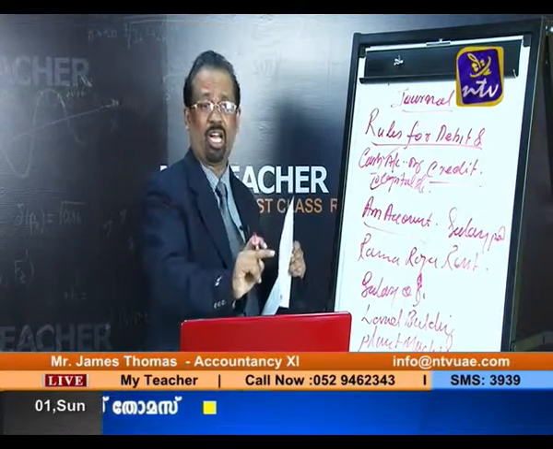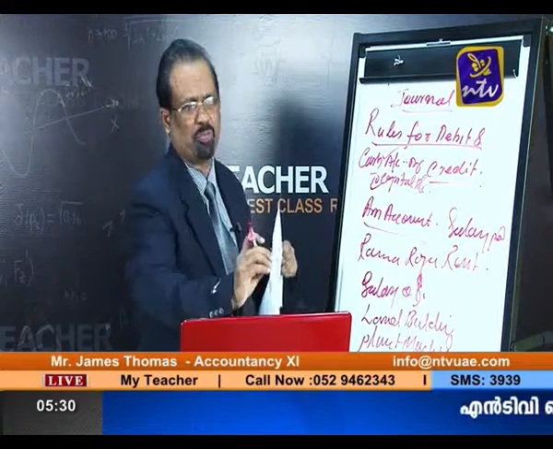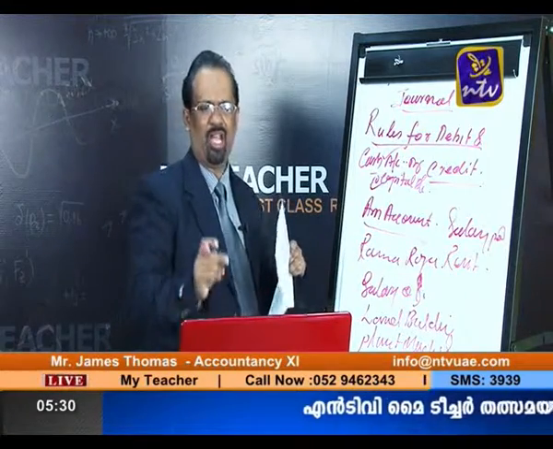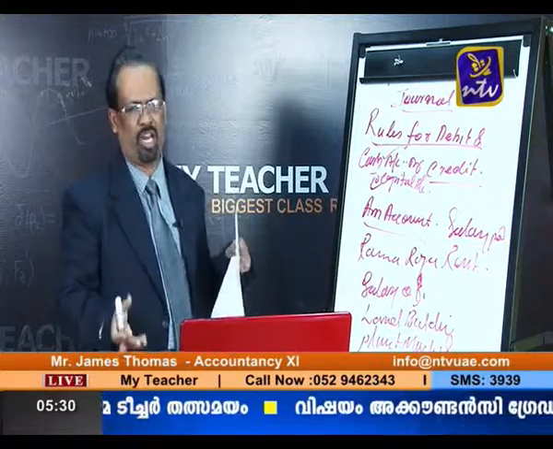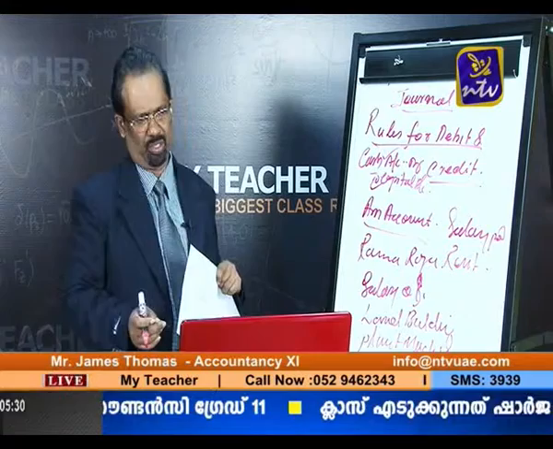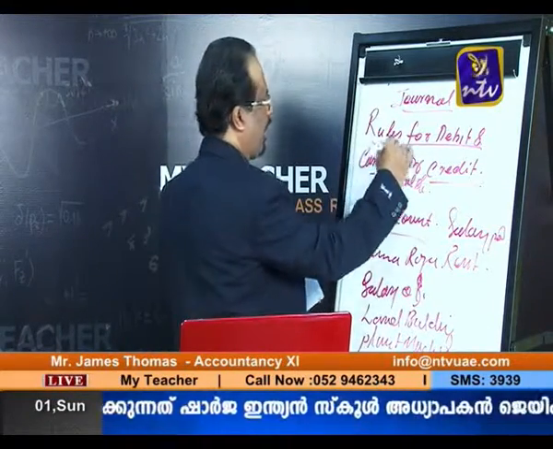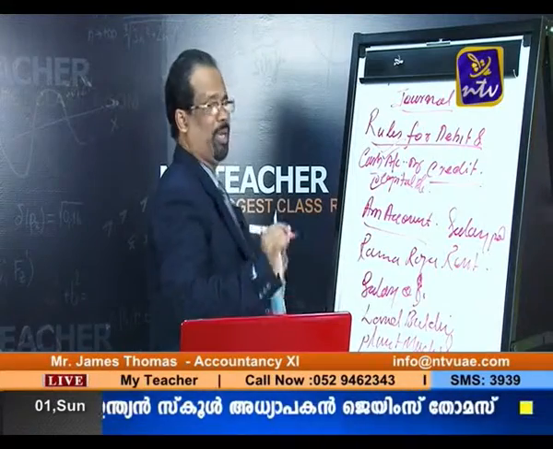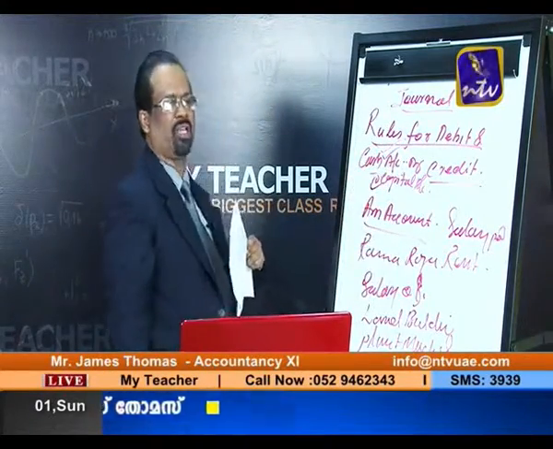So with the traditional concept as well as the modern concept, we can prove this particular transaction, that is, Kamal started business with cash, that is 1 lakh. So the journal entry is cash account debtor to capital account. After passing this entry, listen: one account we are debiting and another account we are crediting.